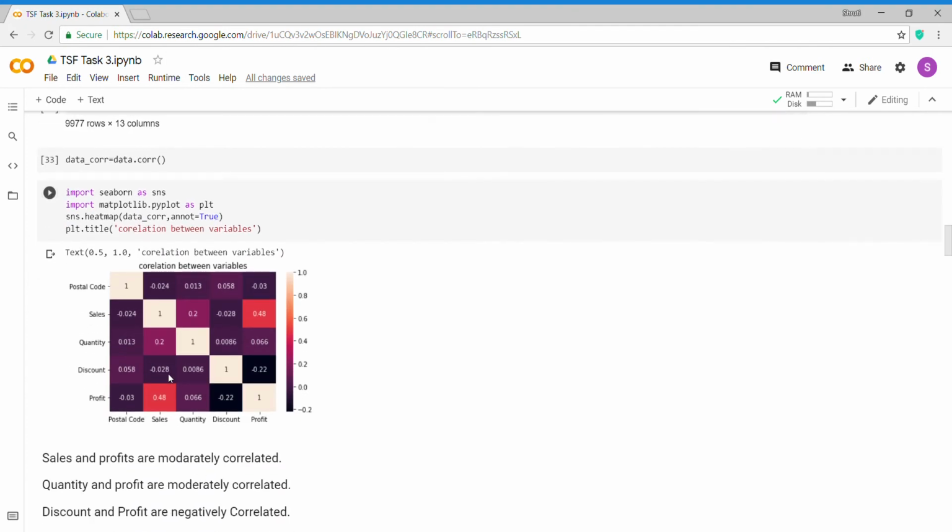After that, I have plotted the heat map which shows the correlation between the columns, that is profit, discount, quantity, sales. From this, sales and profit are moderately correlated. Quantity and profit are also moderately correlated, but discount and profit are negatively correlated because the value of their correlation is minus 0.22.